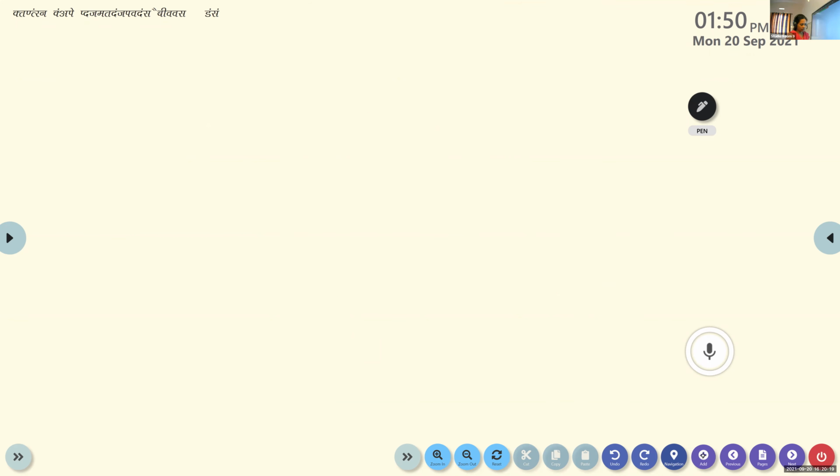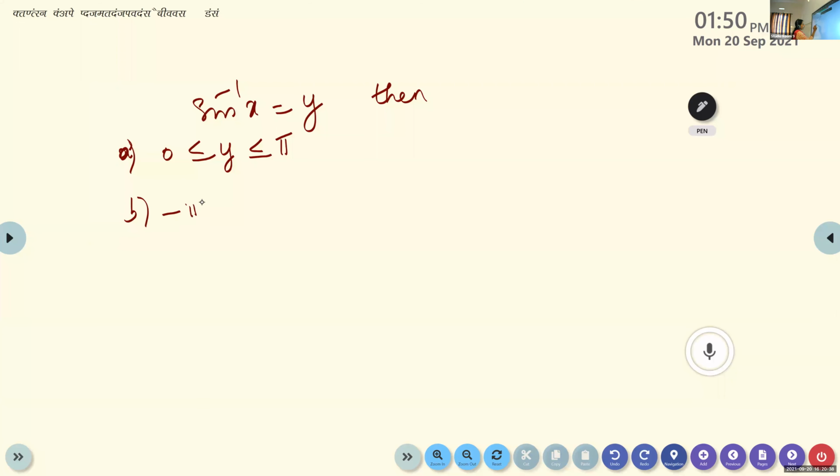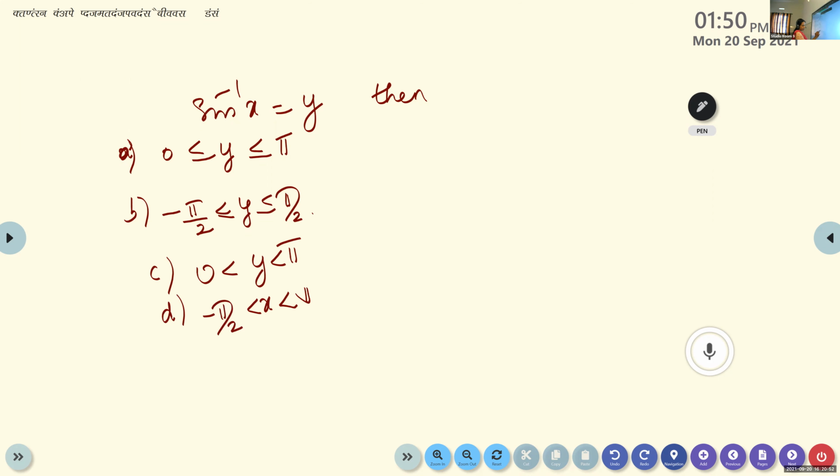So next one is, if sine inverse of x is equal to y, then what can you say about the range of y? Option A: 0 less than or equal to y less than or equal to pi. B: minus pi by 2 less than or equal to y less than or equal to plus pi by 2. C: 0 less than y less than pi. D: minus pi by 2 less than x less than pi by 2.